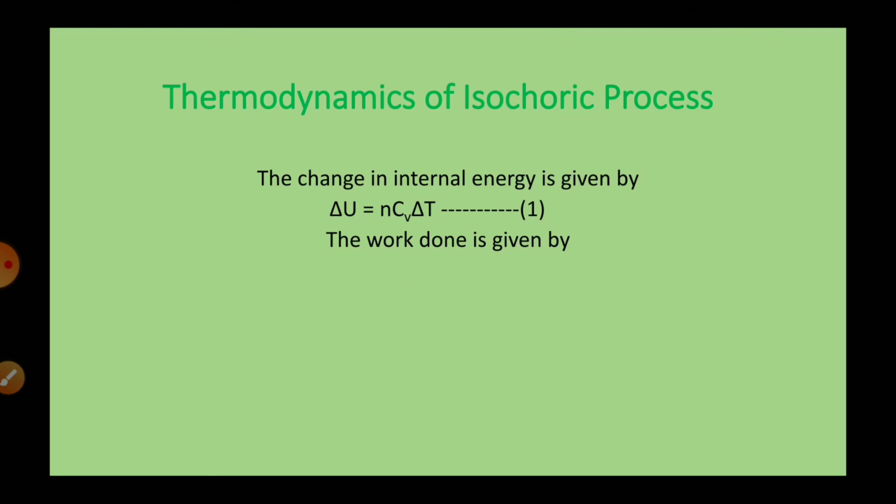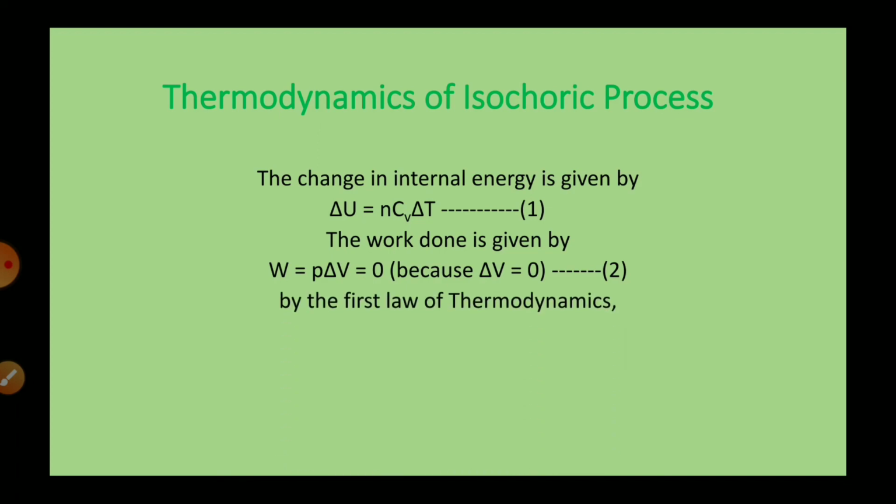Now work done is given by PdV, and that is equal to 0. Why? Because delta V is 0 in this case, no change in volume. Again, by the first law of thermodynamics, Q is equal to delta U plus W. You can see here delta U is n Cv delta T and W is 0. So from equations 1 and 2, Q is equal to delta U, that is equal to n Cv delta T. So this is the thermodynamics of the isochoric process.